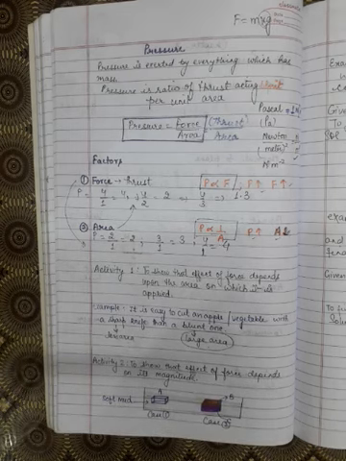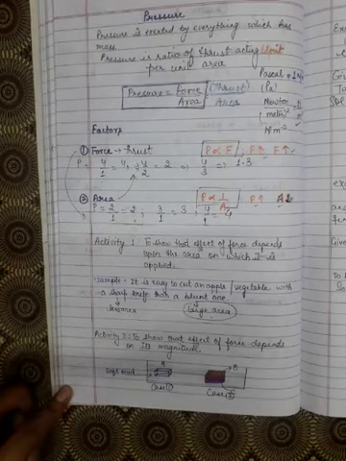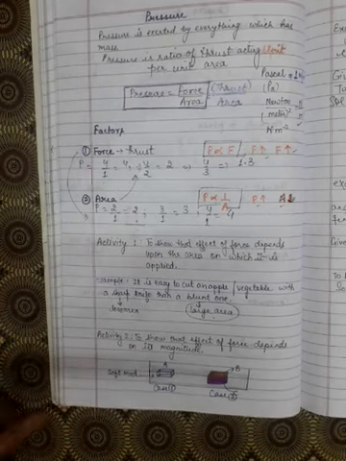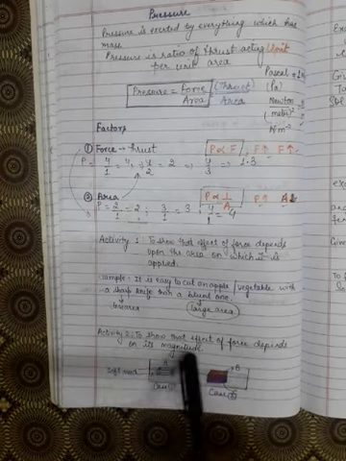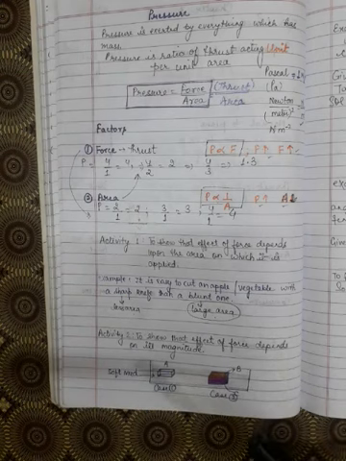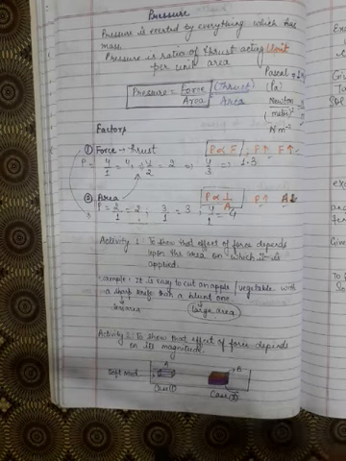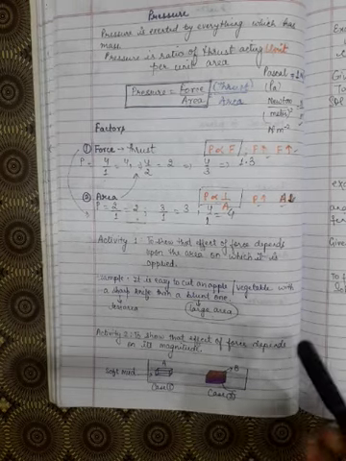Now activity 2. There is activity 2 on the same page given. So in this activity, the activity is to show that effect of force depends on its magnitude. Magnitude means the amount of force which we are applying: 1 Newton, 2 Newton, 3 Newton or so on. So that is magnitude of force. What is the quantity of force which we are applying.